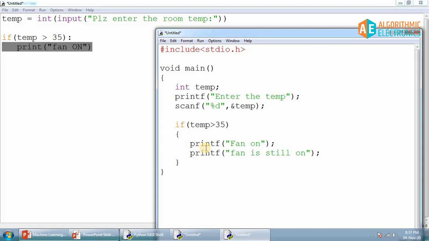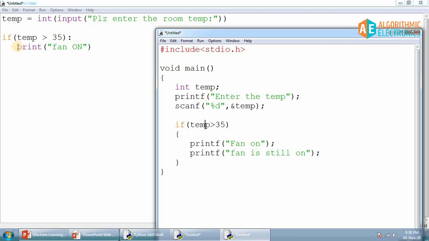But this is not the case in Python. If you check here in Python, there are no opening and closing curly brackets. So the curly brackets are not used. How do we identify which statement belongs to the if statement? This is identified using some blank spaces before the line.